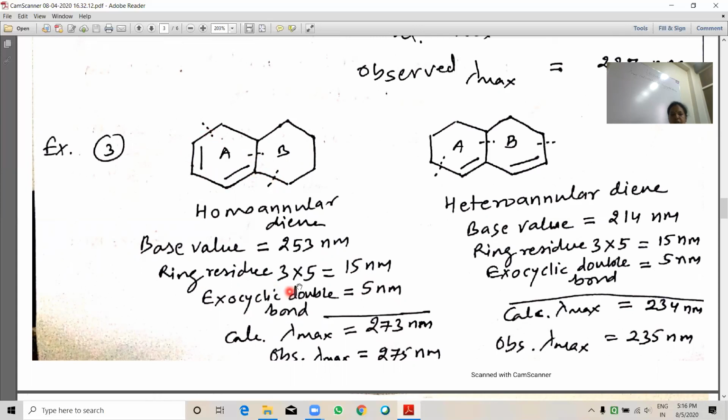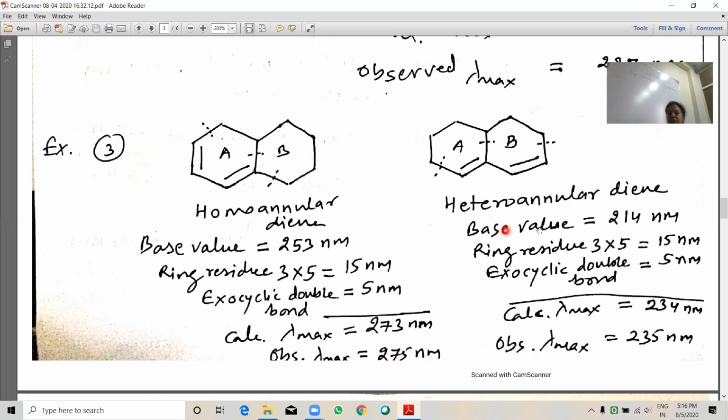So 3 multiplied by 5 is equal to 15 nanometer. Exocyclic double bond: this double bond is exocyclic for ring B. So 1 exocyclic double bond, 5 nanometer. Calculated lambda max value 273. Observed value is close to the calculated value, 275 nanometer.